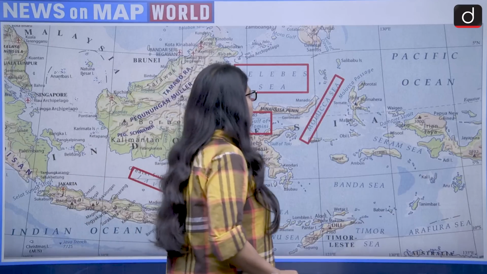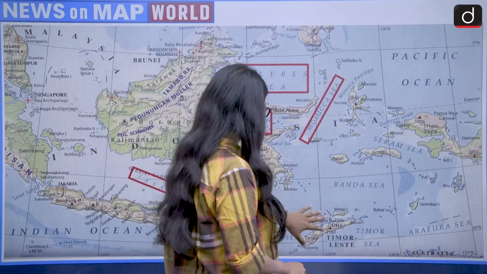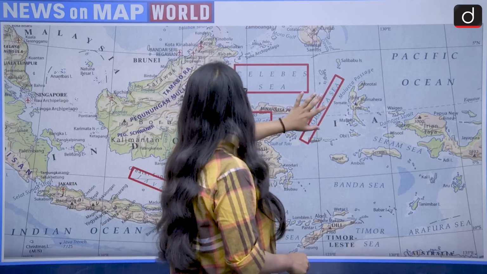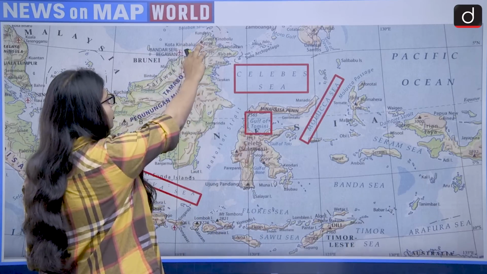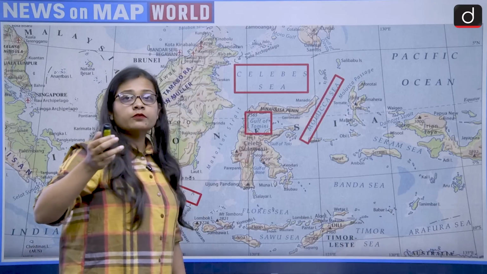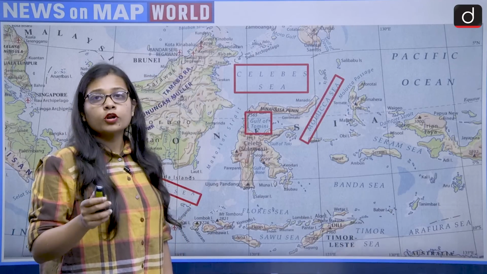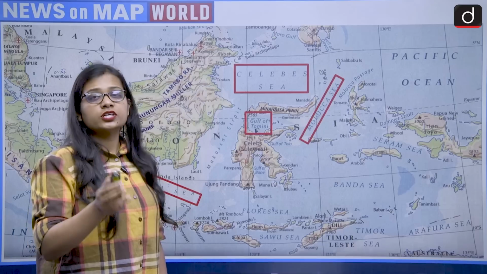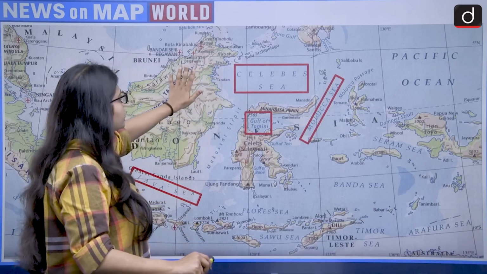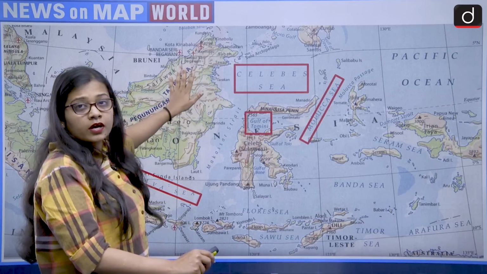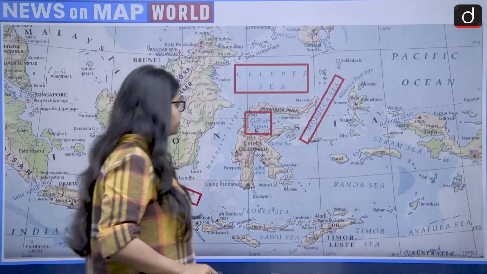Then comes the Molucca Sea, which is completely associated with Indonesia, as we can see. Then the Celebes Sea, because this is Borneo island, and Borneo island has Malaysia and Indonesia both on it. So the Celebes Sea also shares a border with Borneo island and the Indonesia side of it.